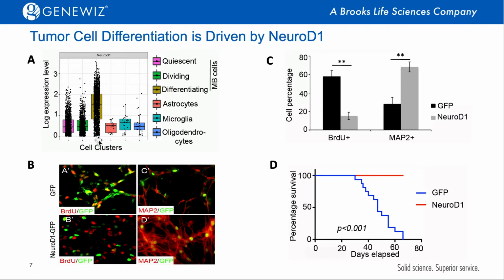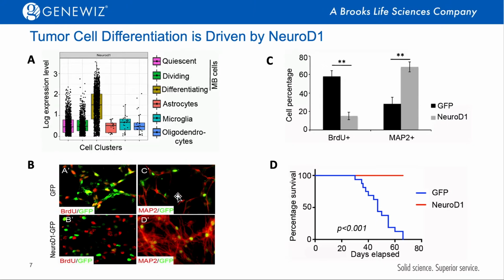After observing the upregulation of NeuroD1 in differentiated cells, we then overexpressed NeuroD1 in tumor cells to examine the alterations in their differentiation or proliferation. As you can see here, after forced expression of NeuroD1, which is the GFP positive here, all the NeuroD1 overexpressed cells were negative for BRDU, and they also highly express the differentiation marker MAP2.